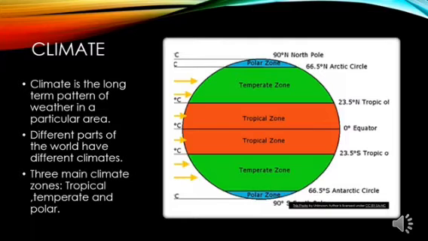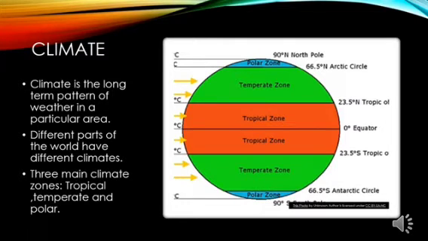Now, let us talk about the polar zones. Where are they located? The polar zones are areas in the Arctic and the Antarctic circle. Please have a look at the picture. You can see the Arctic and the Antarctic circle. So, the polar zone is within that. These regions have very cool, short summers and very long, bitterly cold winters, meaning the region is extremely cold.